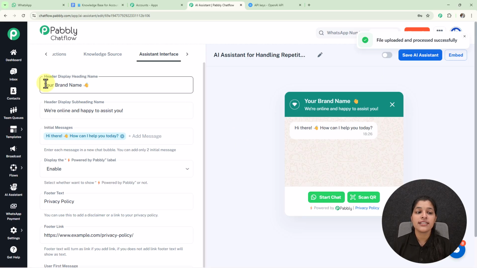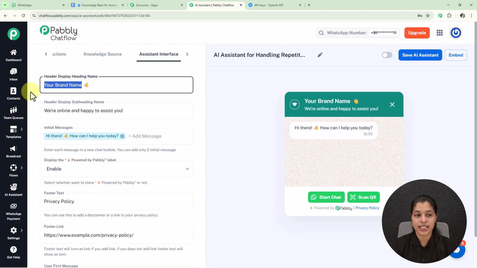So here we are getting this first field for entering the header display heading name. So here I'm going to enter it as Ledger wise accounting, and here as I have entered this header display, you might have observed one change, and that too in the preview of your AI assistant on the right hand side. So here you can enter the header display heading name according to you.